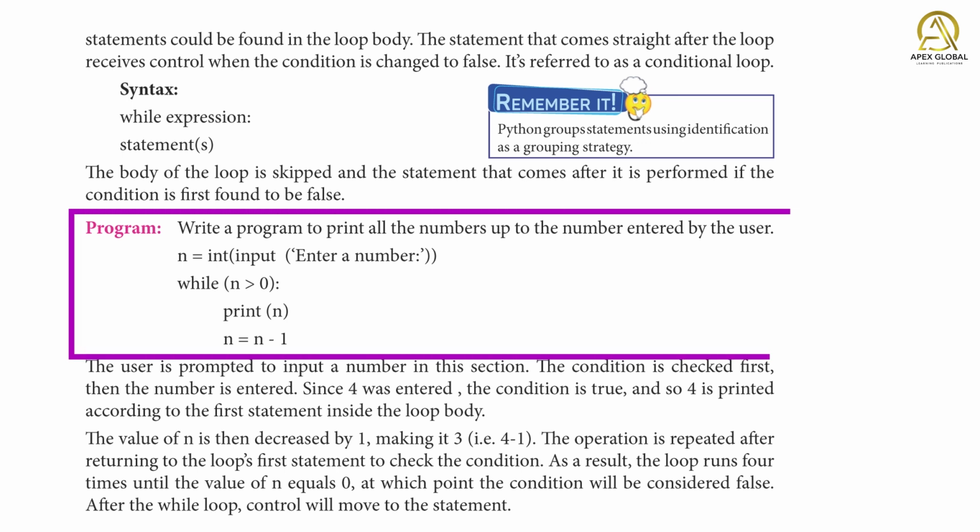Program. Write a program to print all the numbers up to the number entered by the user. n is equal to input, enter a number. While n is greater than 0, print n, n is equal to n minus 1.